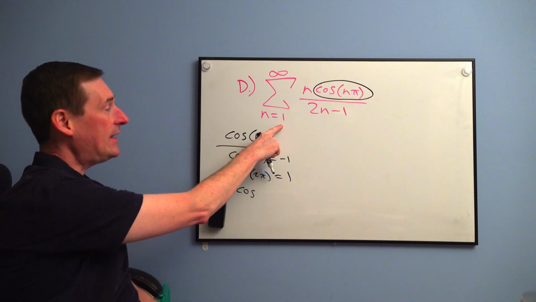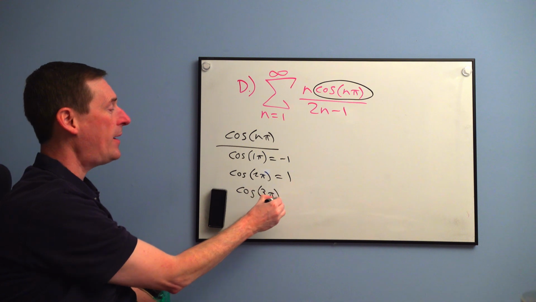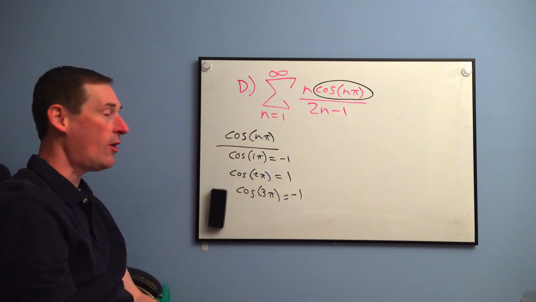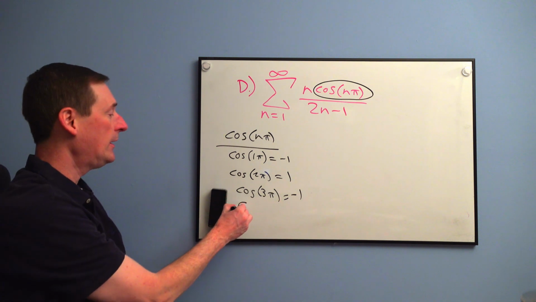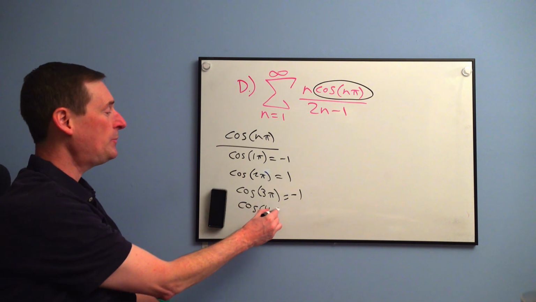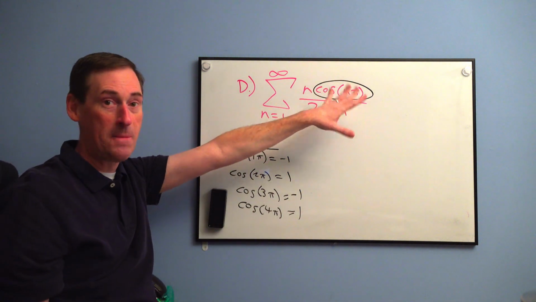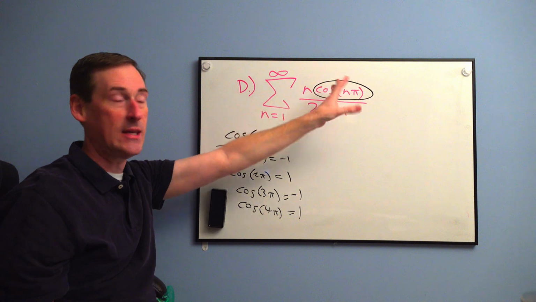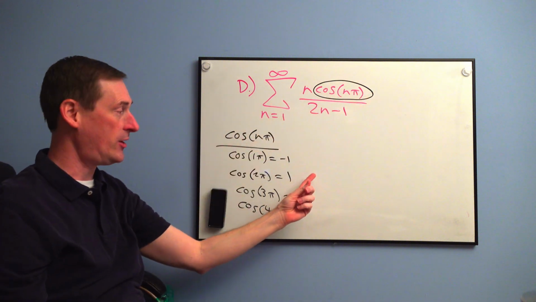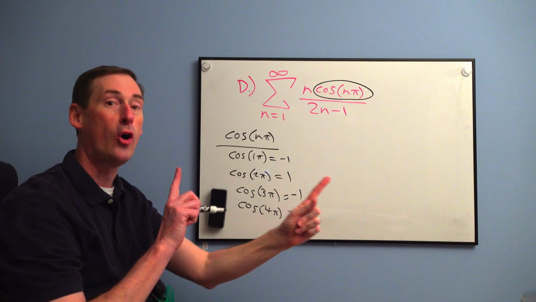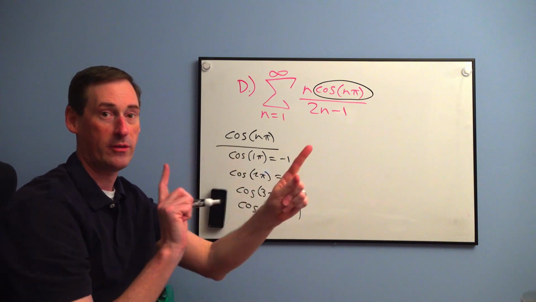Then plug in the next integer, 3. Cosine of 3 pi is an odd pi, which is a valley. All odd pi's are valleys. All valleys are worth -1. Cosine of 4 pi is +1. So all that term right there is doing, it looks scary, all it's doing is making your first term negative, your second term positive, your next term negative, your next term positive. All it's doing is alternating the signs back and forth, okay?